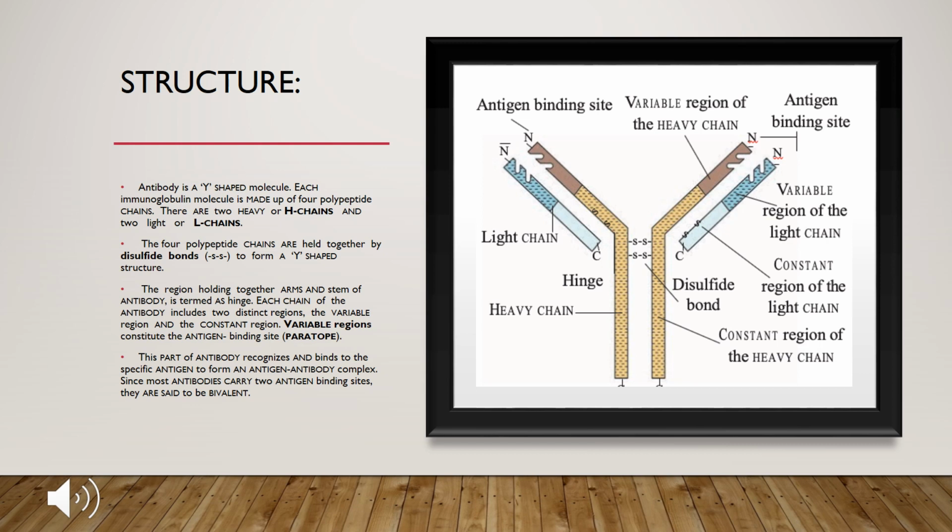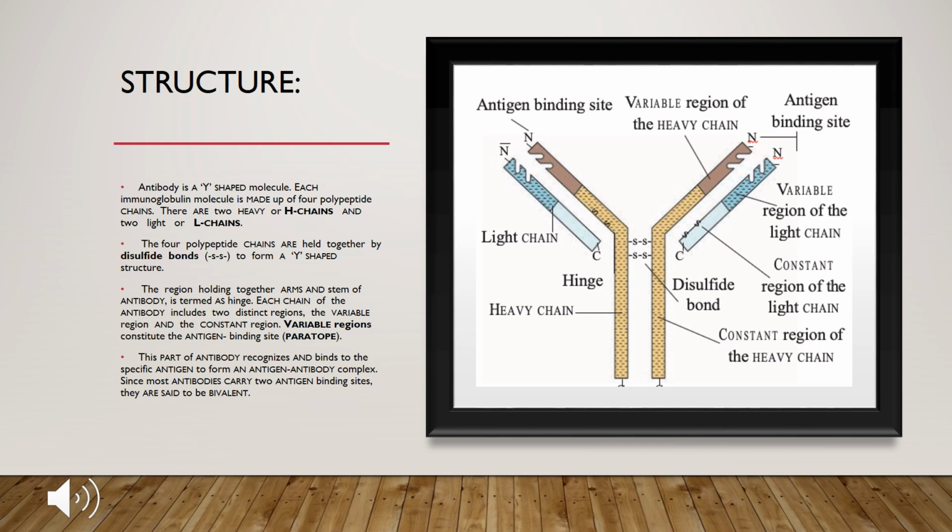The 4 polypeptide chains are held together by disulfide bonds. You can see the S-S structure, that is the disulfide bonds. The region holding together arms and stem of antibody is termed the hinge region, and it forms a Y-shaped structure.